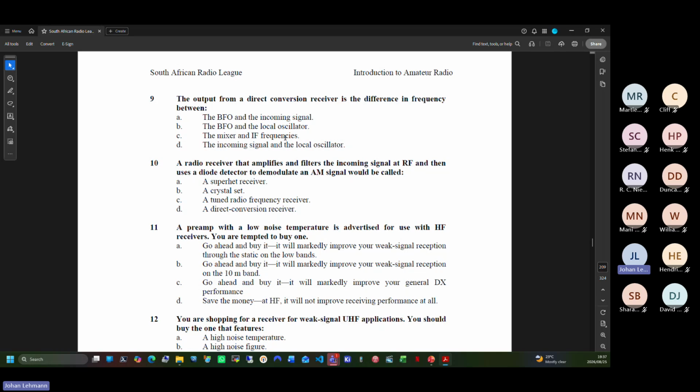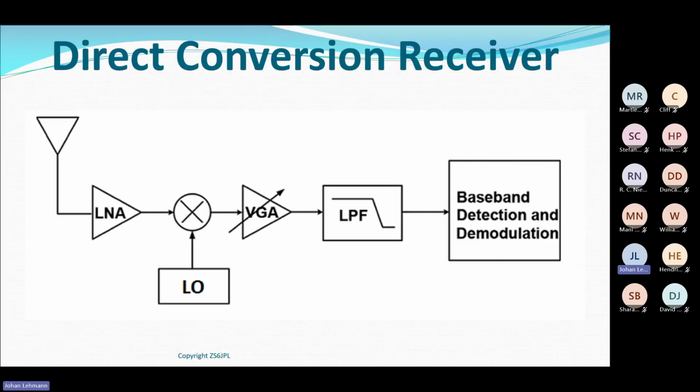Let me go back to this; it may make it easier for you. I convert my 10 megahertz signal to audio at 1 kilohertz immediately. That output of 1 kilohertz is the difference between this signal and this signal. You agree with me?